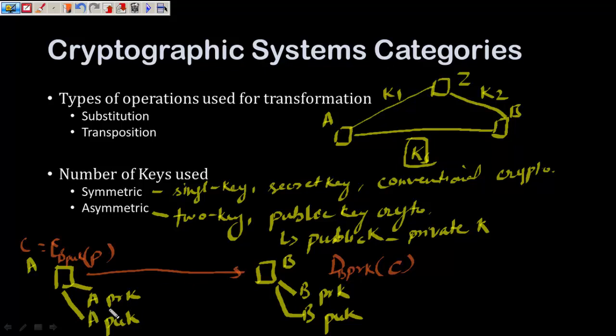It cannot be that A encrypts with its own private key and B decrypts it with B's public key. No, it is not like that. These two are related through some mathematical relationship, right? And therefore you have to keep that in mind.